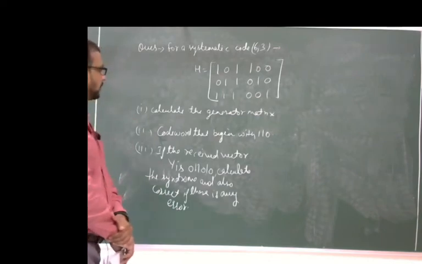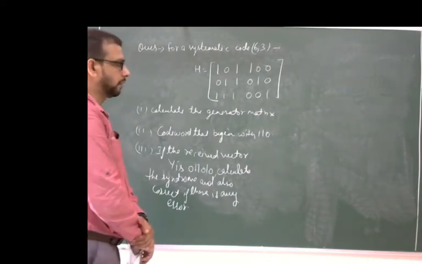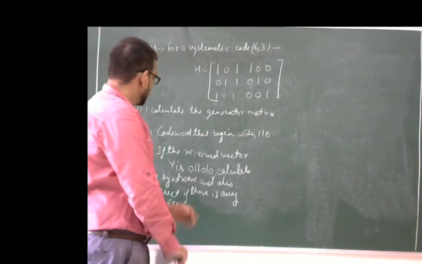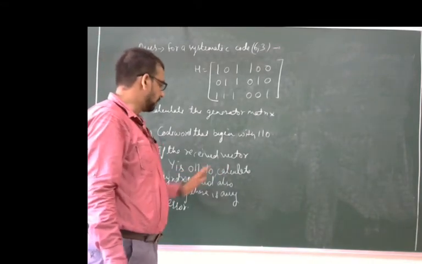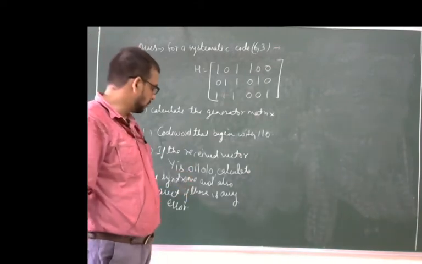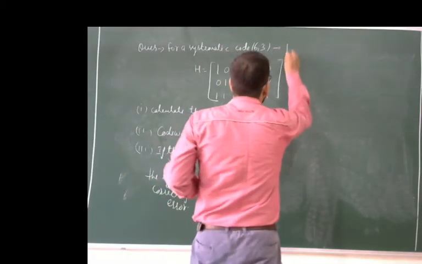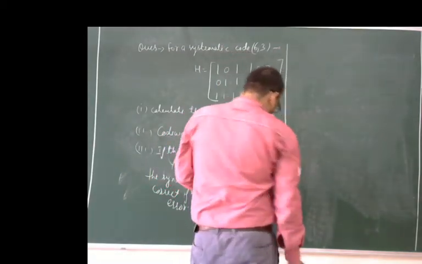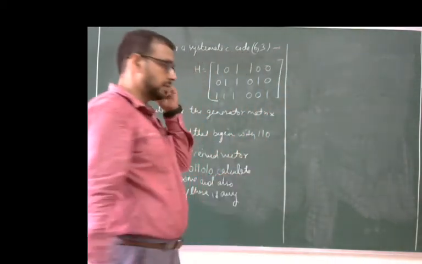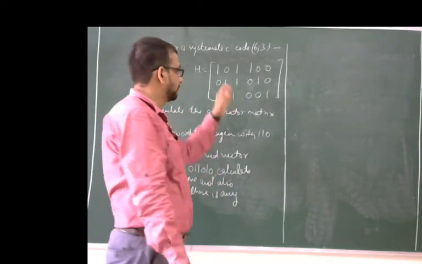Now first part is to calculate the generator matrix, then the second one is the code word that begins with 110, meaning this is the message bits, and the last one is the received vector already given, and calculate the syndrome for that received vector and also correct if there is any error. Okay. Now here for the generator matrix there is a requirement of the parity matrix, or this is the parity check matrix.